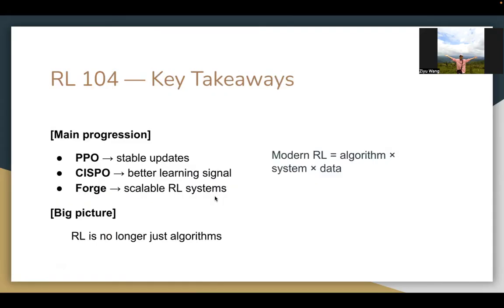So now let's wrap up this discussion. The key takeaways are as follows. Main progression: we go from PPO, which gives stable updates, and then we go to CISPO, which has a better learning signal, and we move on to Forge, which is a scalable RL system. And the future of RL is systems, not just algorithms. Basically, algorithms times systems times your data, and it's no longer just algorithms.